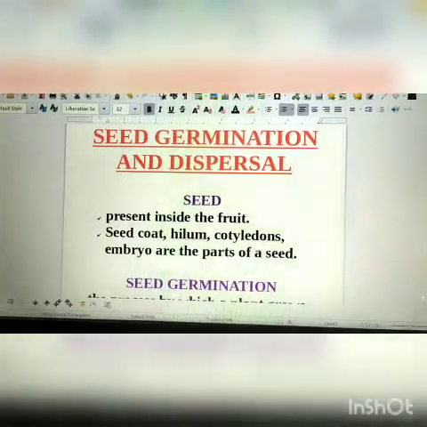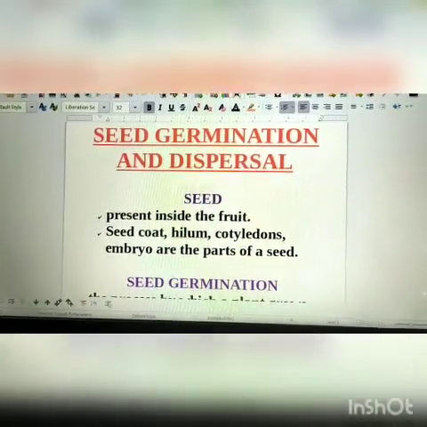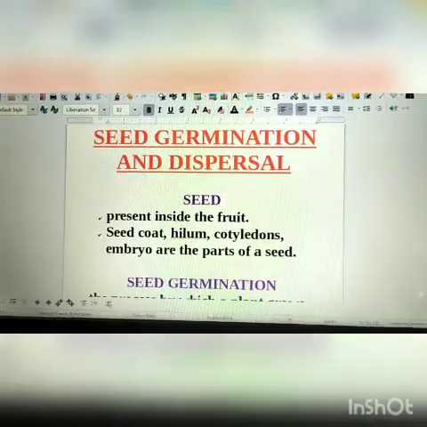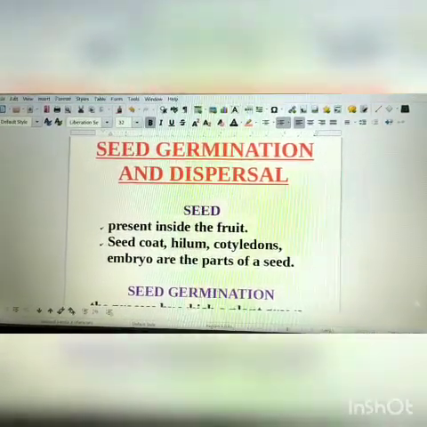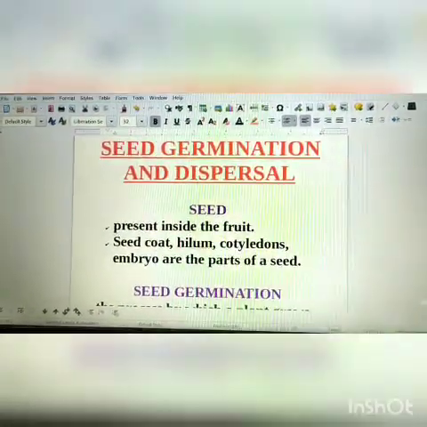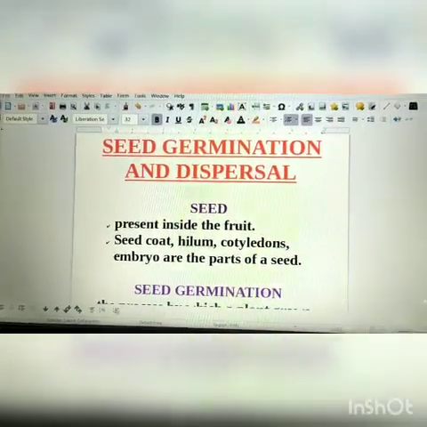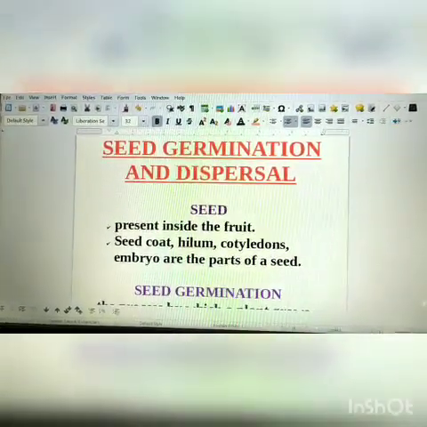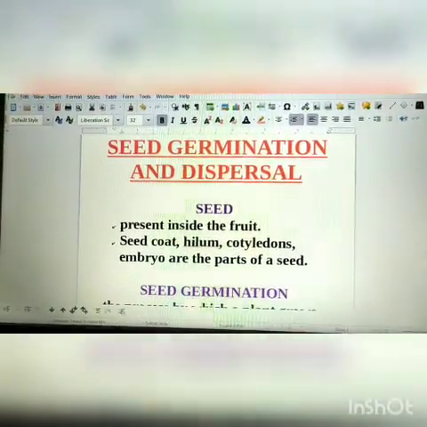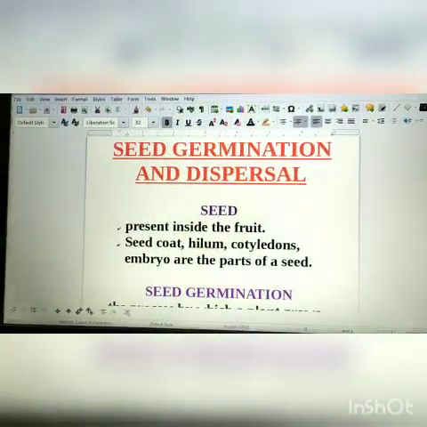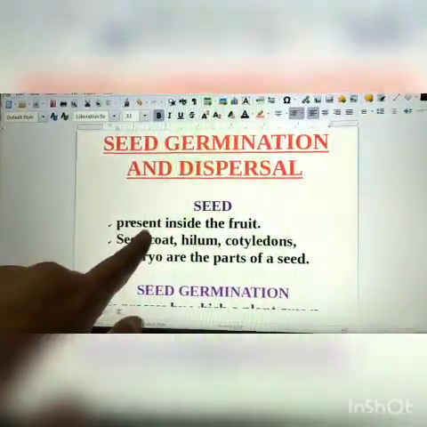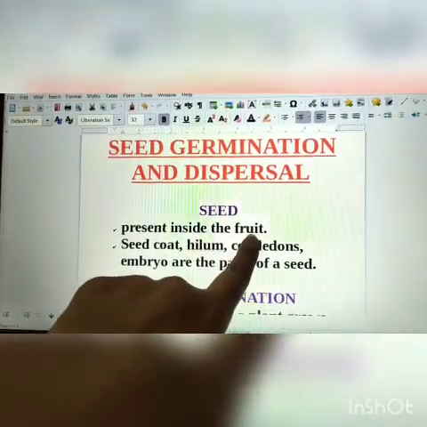So first, let us do a quick revision. Tell me children, where do you find seeds? Yes, inside the fruit. So we have learnt that seeds are present inside the fruit.